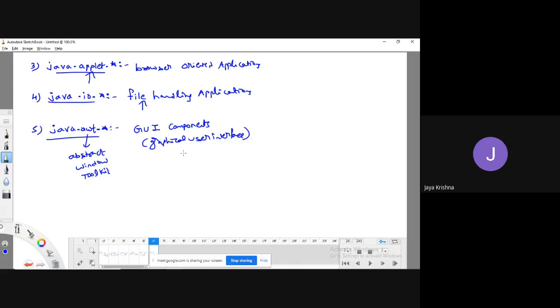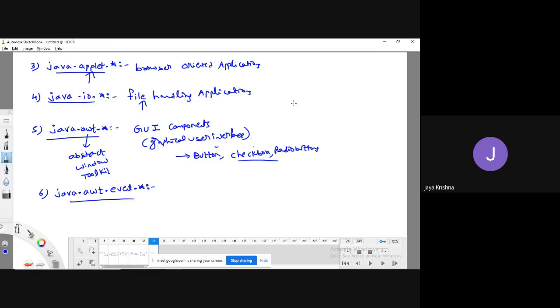If you have applications where you see things like buttons, check boxes, and radio buttons, wherever the user is interacting, we can call it a GUI component. If you want to implement this kind of feature, we use the package java.awt.*. And for this there is a sub package, java.awt.event.*. This is a sub package. What is the meaning of this?